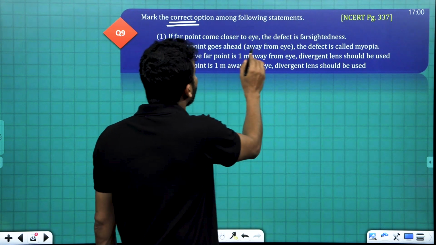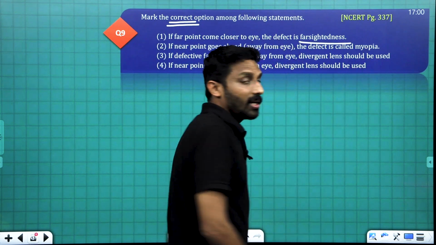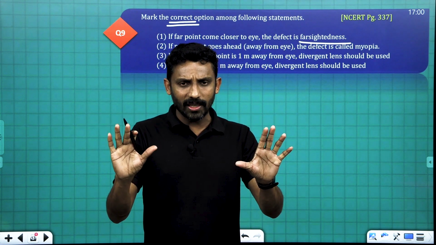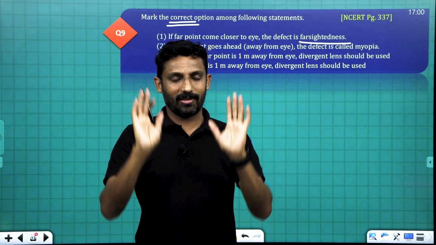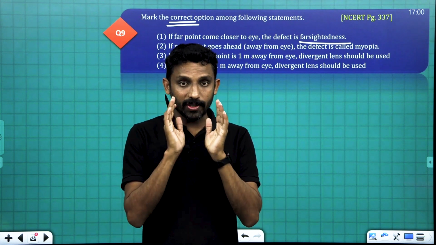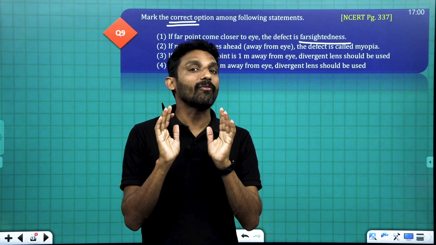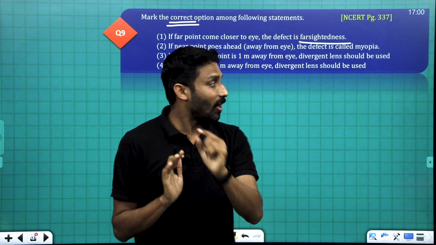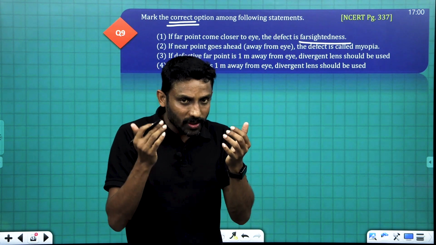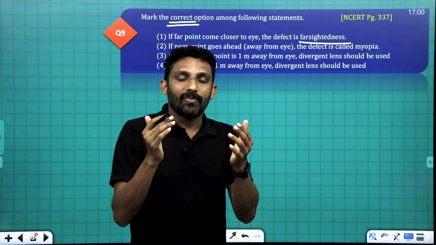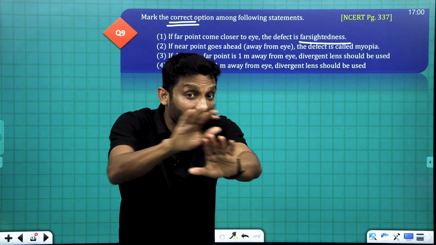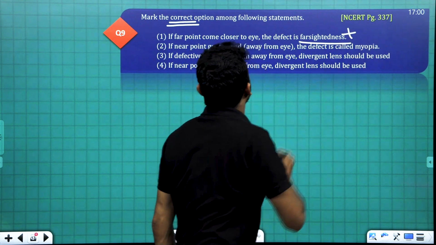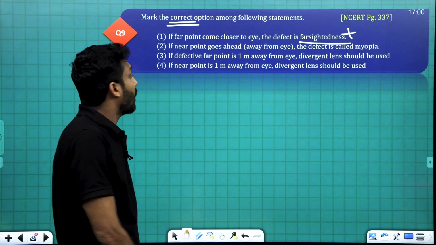Clear? So here the defect is farsightedness. What is the meaning of farsightedness? Farsightedness means he can only view distant objects. But far point coming closer means distant objects cannot be viewed. So this is incorrect. Okay.